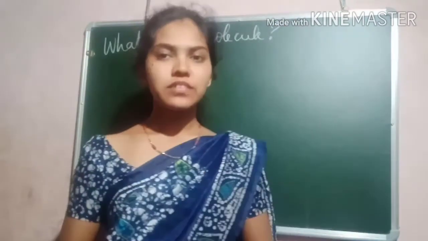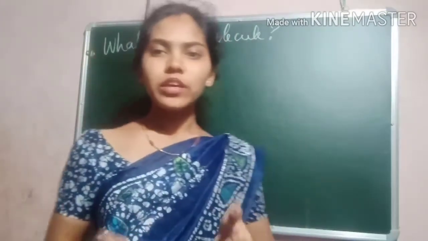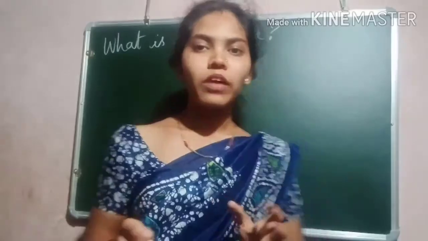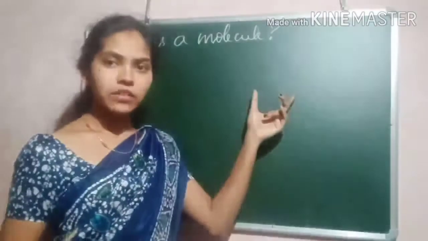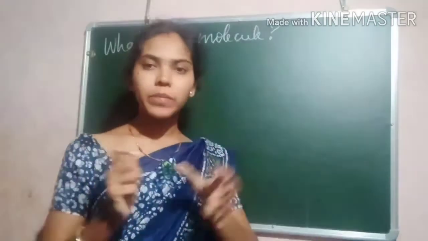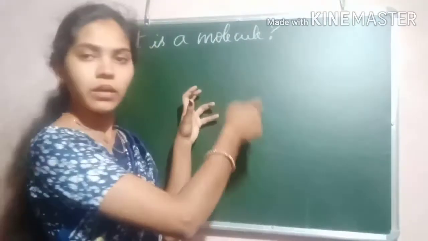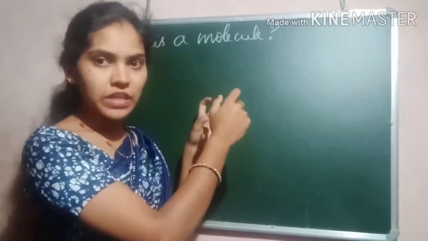Now let us discuss what we mean by a molecule. A molecule is a group of two or more atoms combined together. They are combined by the strong attractive force between them.